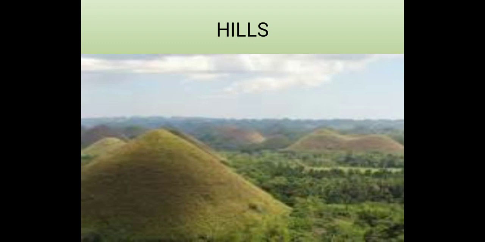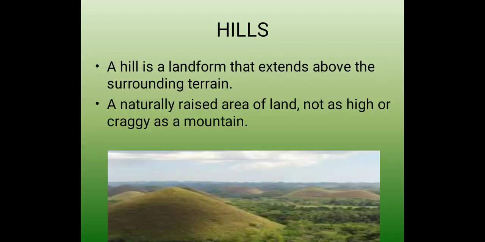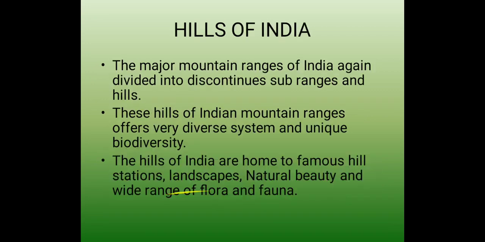Now we will talk about another physical feature of India, that is hills. We also have hills in India. Now what are hills? A hill is a landform that extends above the surrounding terrain, a natural raised area of land, not as high or craggy as a mountain. So it is not as high as a mountain, but it is also a raised landform.